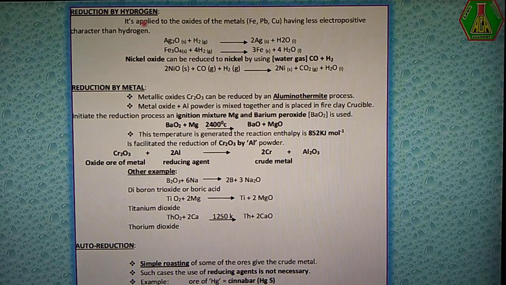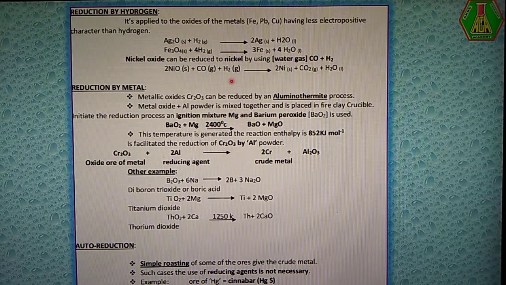Reduction by hydrogen. This is the second one. We have a metal oxide, and in this topic, hydrogen acts as a reducing agent. Reducing agents are specific for metal oxides. Hydrogen is not used to convert zinc oxide into zinc.